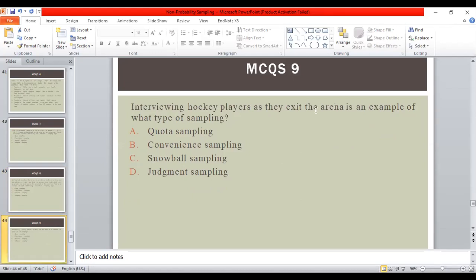Interviewing hockey players as they exit the arena is an example of what type of sampling: quota sampling, convenience sampling, snowball sampling, or judgment sampling? The correct answer is B, because as the hockey players leave their arena, we interview whichever players are available for our interview on a convenience basis. Therefore, it represents convenience sampling, because it is neither quota sampling, snowball sampling, nor judgmental sampling. The sample is most conveniently available.